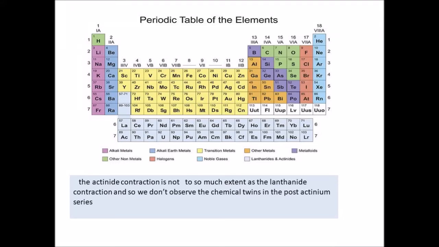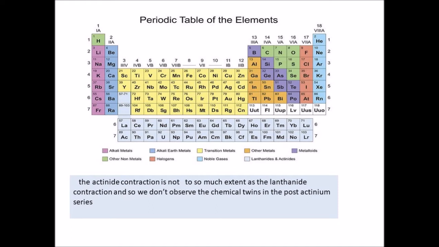Now coming back to the periodic table of the elements, we just said that we saw lanthanide contraction. The result was that the oxides became less and less basic across the series of lanthanides from 57 to 71, lutetium. Lutetium was the least basic and more acidic. Most basic is lanthanum oxide. In case of actinium also it is a similar situation. Lawrencium will show least basic nature, while actinium will show more basic nature.